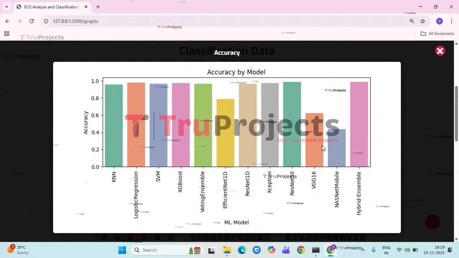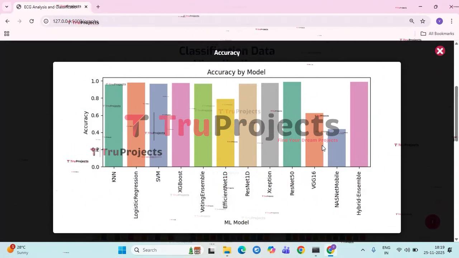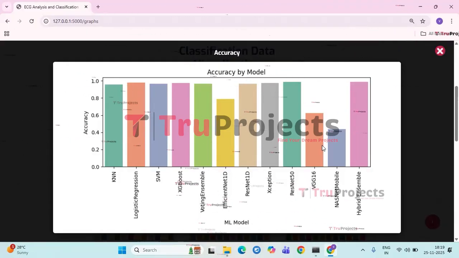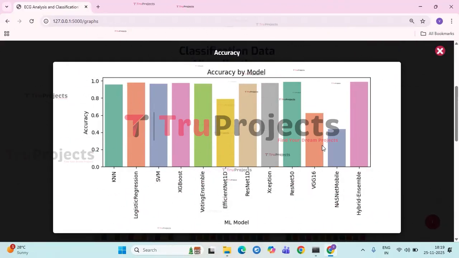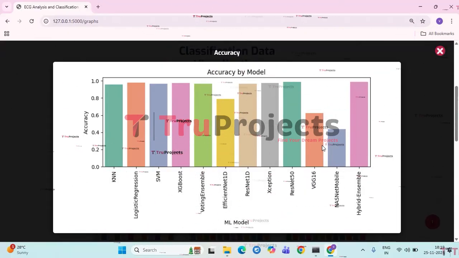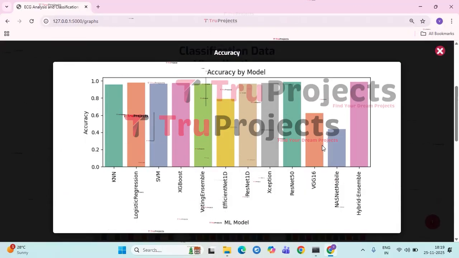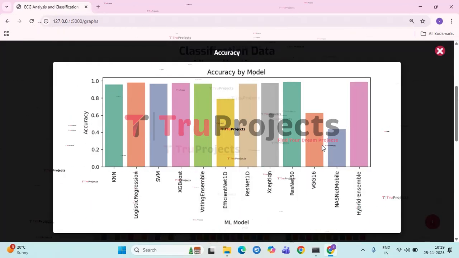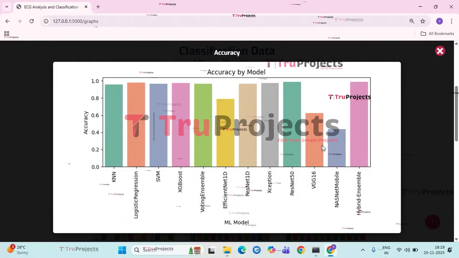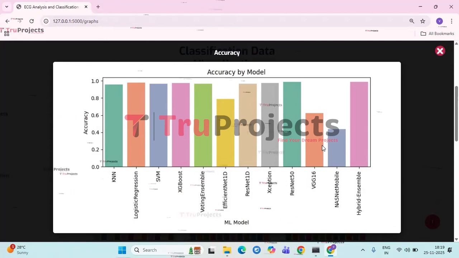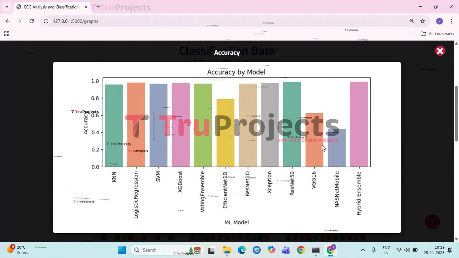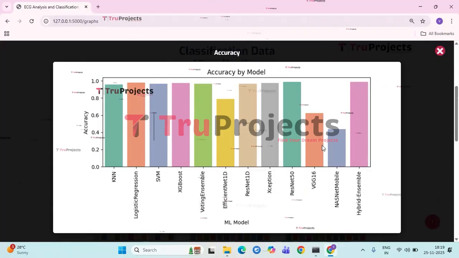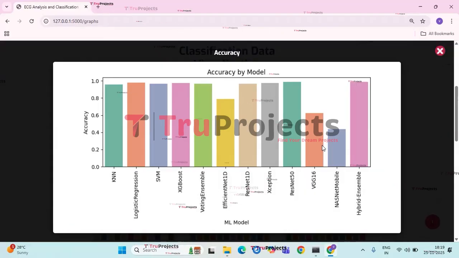The bar chart compares the classification accuracy achieved by different machine learning and deep learning models. Overall, it shows that most models perform very well, with several reaching near perfect accuracy. Among the best performers are ResNet 50, Hybrid Ensemble, Voting Ensemble, Logistic Regression, XGBoost, SVM, and KNN, all of which achieve accuracy close to or at 100%, indicating strong reliability in identifying the correct classes. Models like ResNet 1D, Xception, and EfficientNet 1D also perform well, but with slightly lower scores.